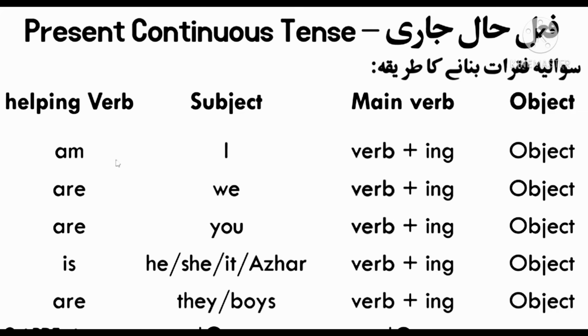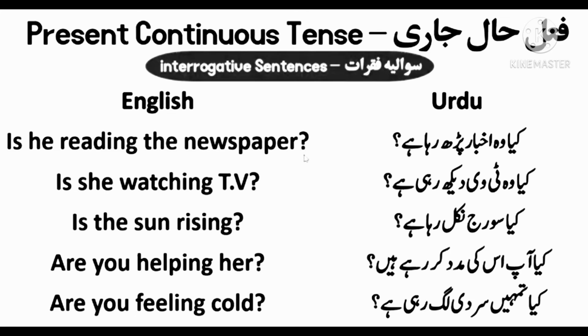Now move towards its sentences. The sentences are: Is he reading the newspaper? Is she watching TV? Is the sun rising? Are you helping her? Are you feeling cold? In all these sentences we see that we draw out the helping verb and put it before the subject, and after the subject we put verb plus ing, and after this we put the object.